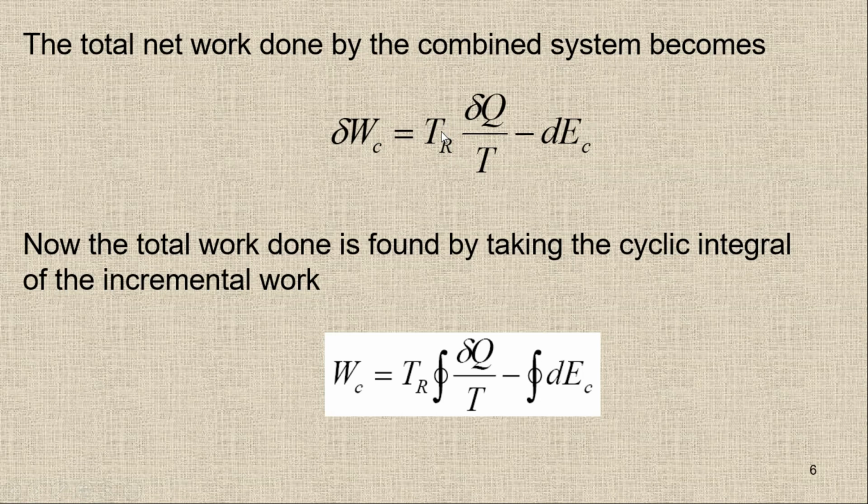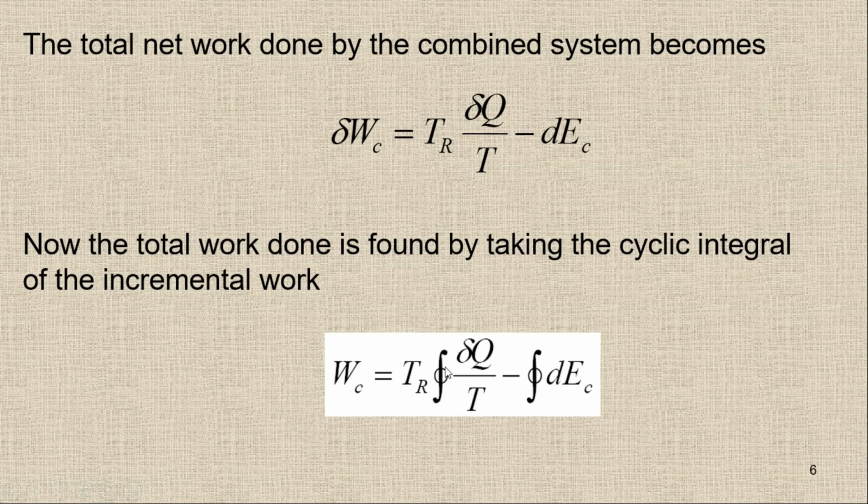Now I have taken TR as a constant value, because if you remember, TR is the temperature of the thermal reservoir, and normally we say that the thermal reservoir is a body having a constant temperature. If you extract heat from the thermal reservoir, the temperature will remain constant. So the reservoir temperature TR is a constant value, and I have just taken it out of the integral sign.